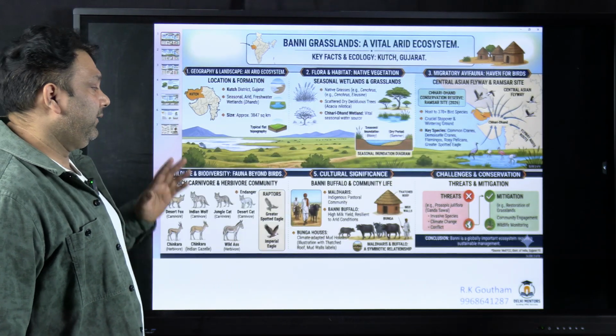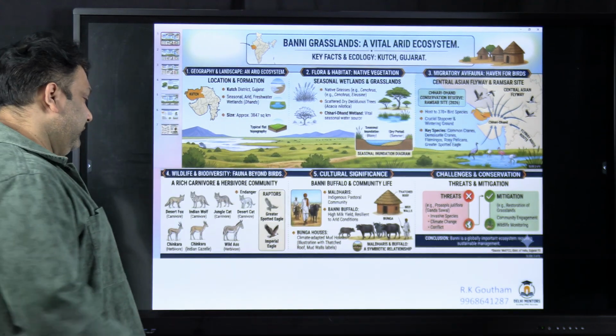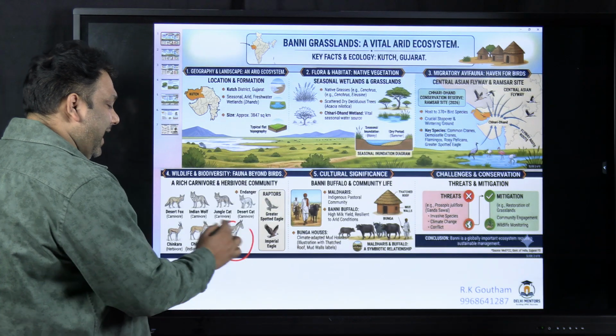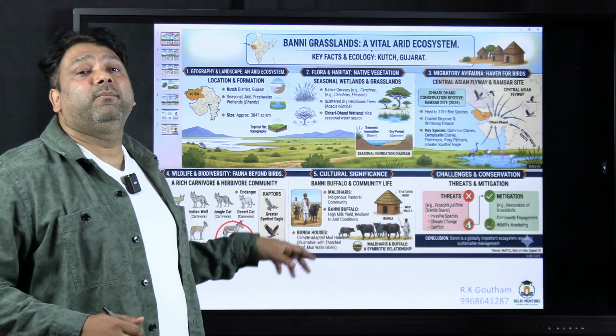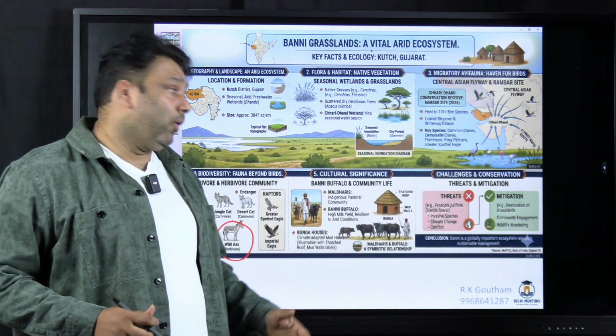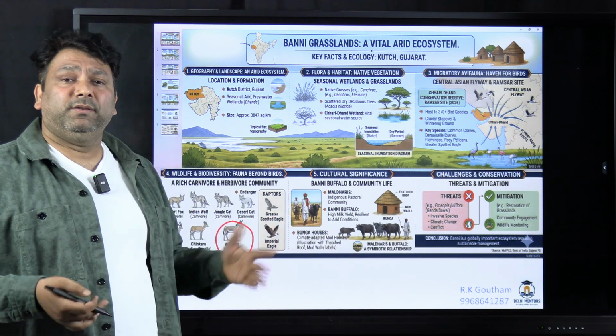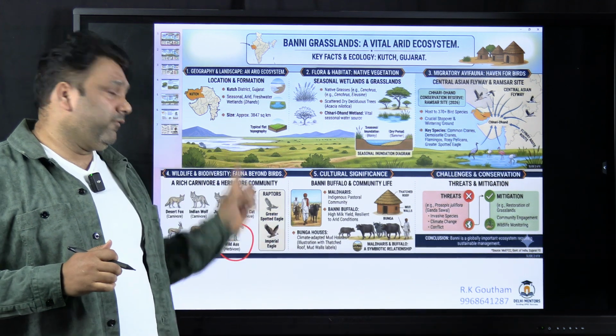So remember these two Ramsar sites. And previously, when a few questions have been asked, a question has been asked on the wild ass. So this wild ass belongs to the Rann of Kutch, Banni grasslands. So you can go through the information here, and whatever I have discussed is very, very important. Anyways, the rest of the information is here.